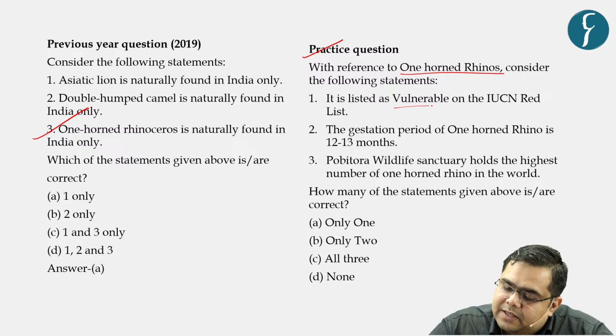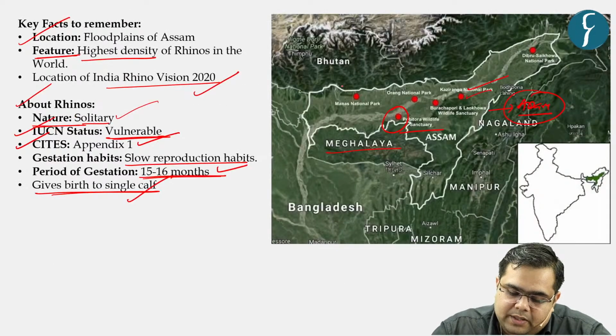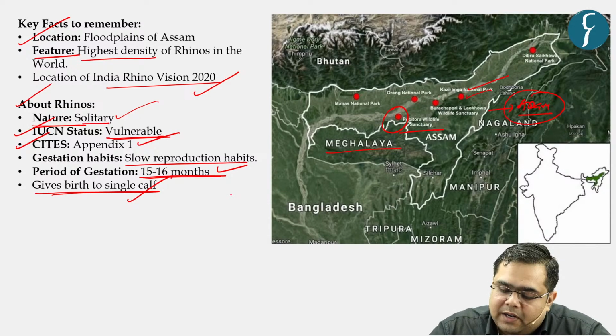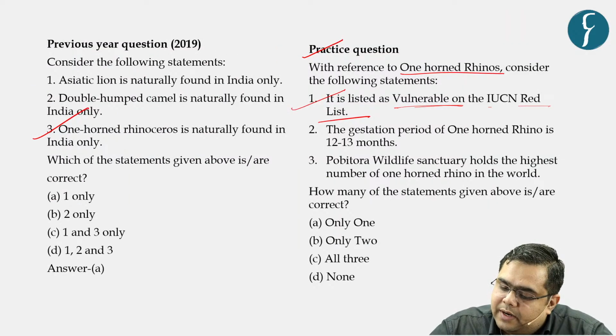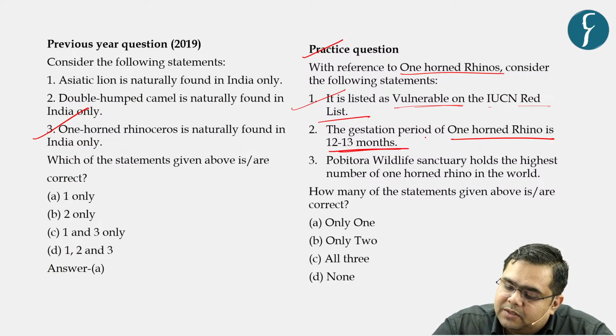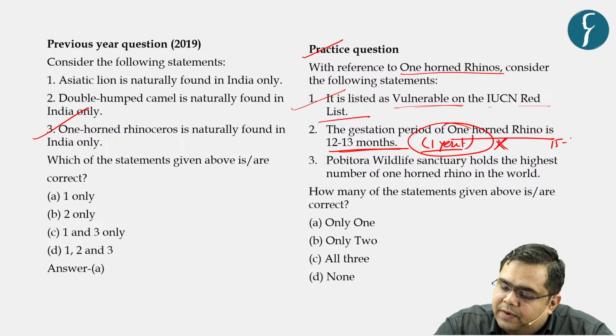It is listed as vulnerable on the IUCN Red List. Yes, we just saw that this is listed as a vulnerable species in the IUCN Red List. Next, the gestation period of one-horned rhino is 12 to 13 months, that is 1 year. Is it so? No, the gestation period is close to 15 to 16 months as we just read. So this statement is incorrect.